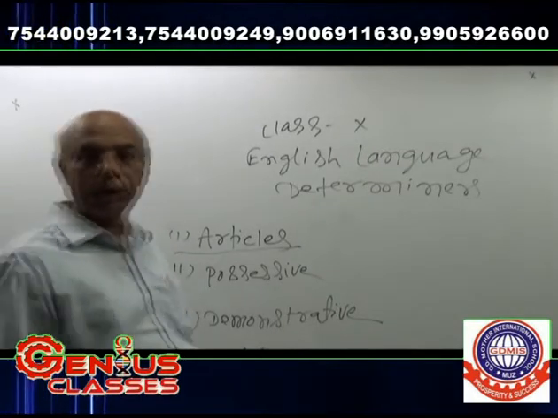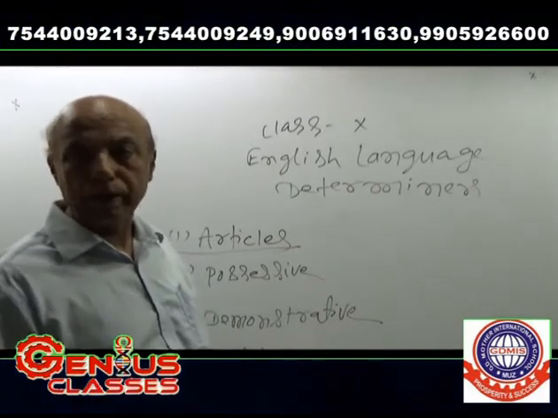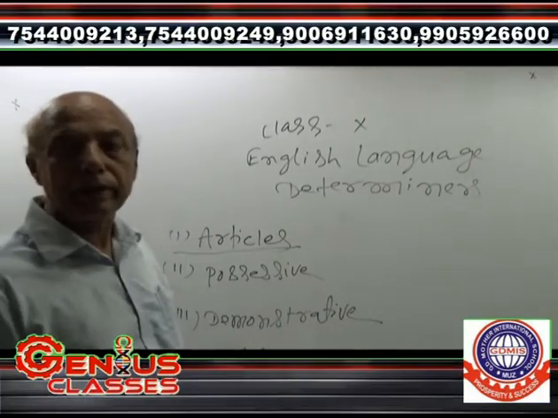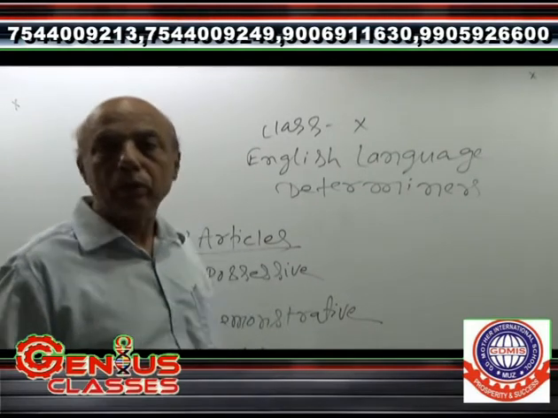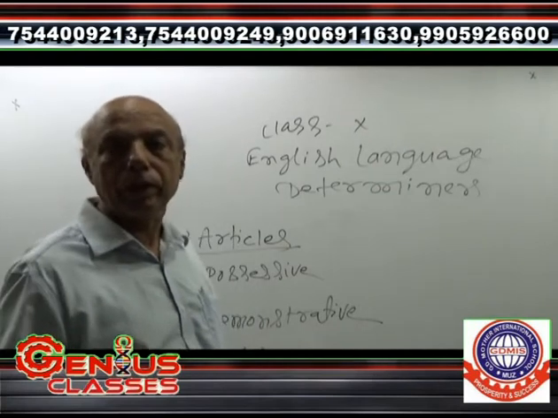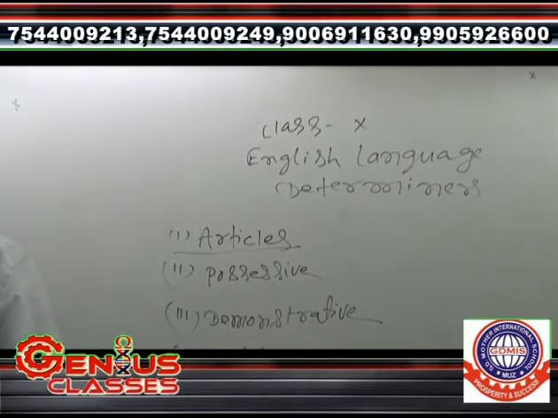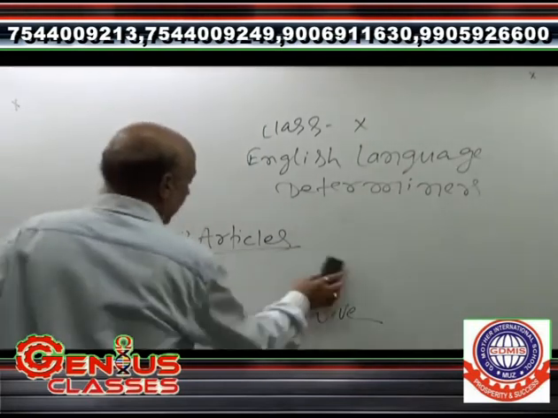A and an have been described and the is going to be described. Today I am telling you the is used even before the names of papers. For example, you have to come to a conclusion to understand that